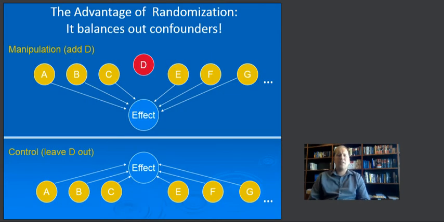Well, if we draw this in a different way, just to sort of make a conceptual picture of this, here's the advantage of randomization. We can actually cancel out confounders. Look at the top part of this diagram and the bottom part. The only difference is the item D. In the bottom part, we have a whole bunch of different factors all contributing to the effect, crop yield. We might have things like soil quality, nutrients of the soil, water, density, and so forth. A, B, C, E, F, G.